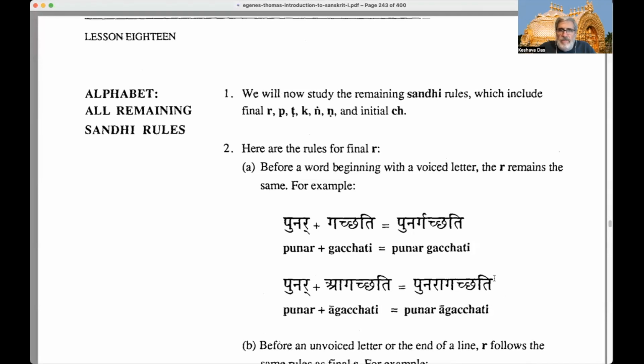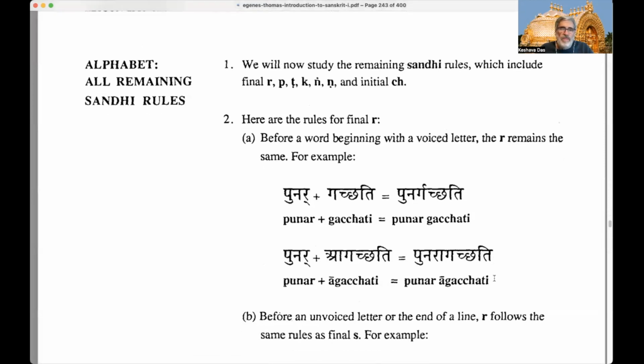We will now study the remaining Sandhi rules, which include final R, final P, final cerebral T, final K, final guttural N, and final cerebral N, and initial CH. When he says final, it means the final letter of the first word. When he says initial, he means the initial letter of the second word. So this is what we call external Sandhi between words, not necessarily between roots or stems of words and endings, or prefixes and suffixes to words.